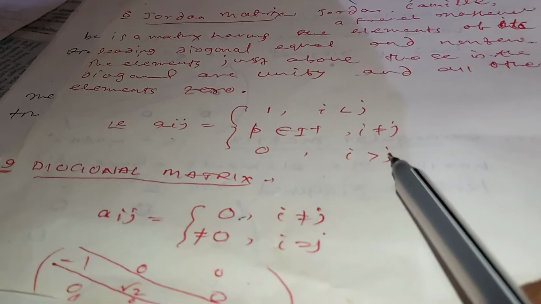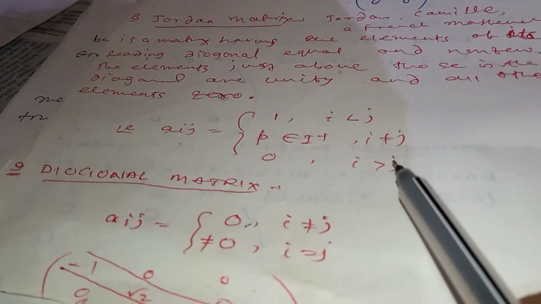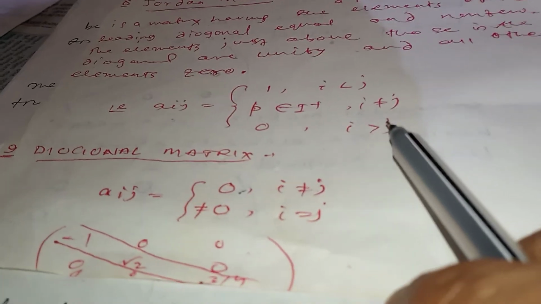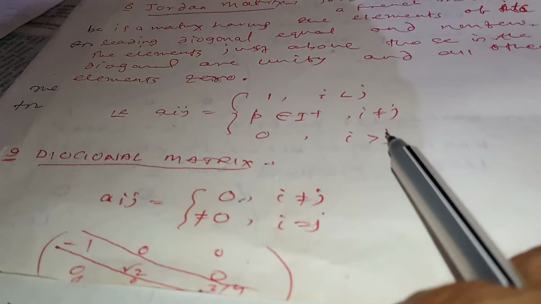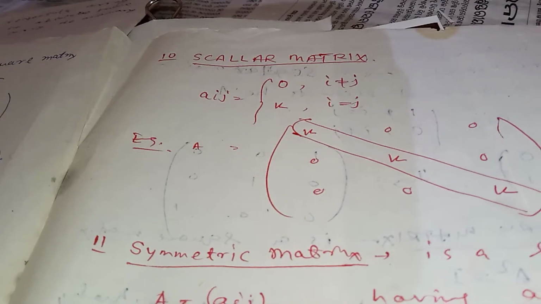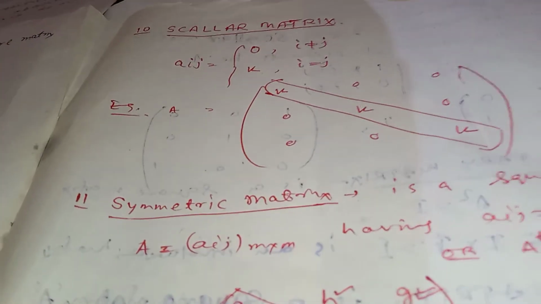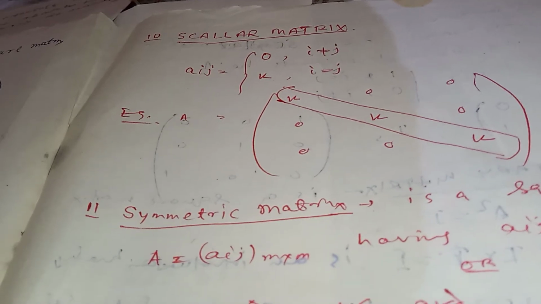The leading diagonal elements are non-zero. And scalar matrix, a matrix is called scalar matrix if all the elements on the leading diagonal are equal, and the upper triangular and lower triangular elements are 0, and the leading diagonal elements are equal.